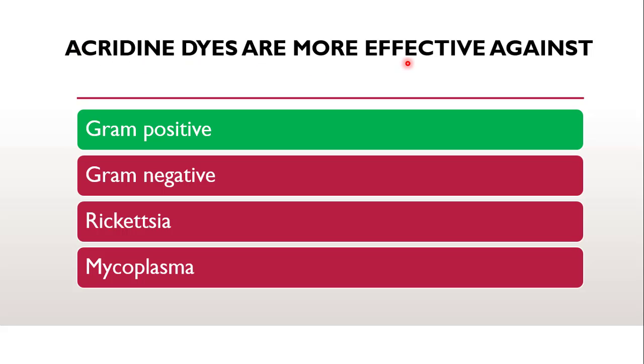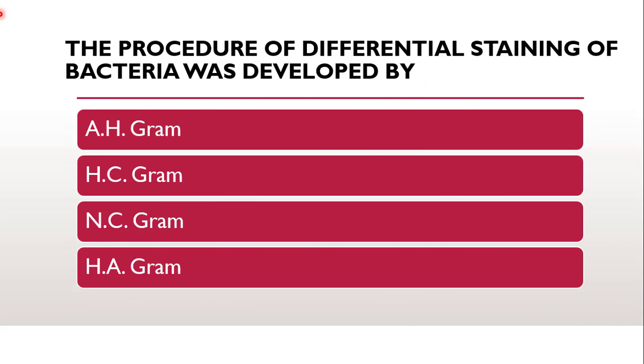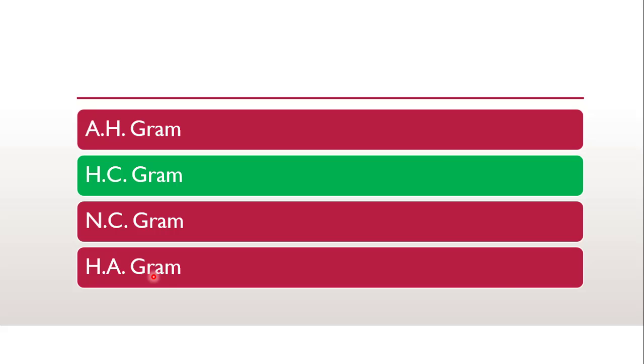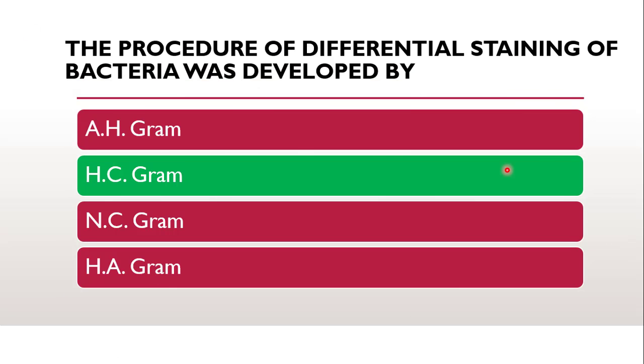Acridine dyes are more effective against gram positive bacteria. Next question is, the procedure of differential staining of bacteria was developed by AH Gram, HC Gram, NC Gram or HA Gram. The correct answer is HC Gram. The procedure for differential staining was developed by the scientist Hans Christian Gram, that is HC Gram, Hans Christian Gram.